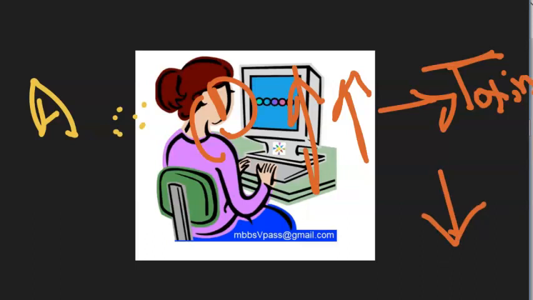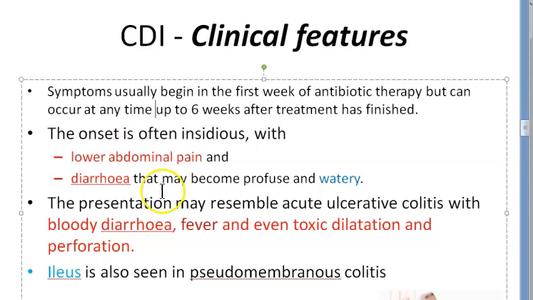So it can be from the first week to 6 weeks after taking antibiotic therapy. The incubation period is 12 to 72 hours. So basically this person either has to get infected with Clostridium difficile or it is already in him.